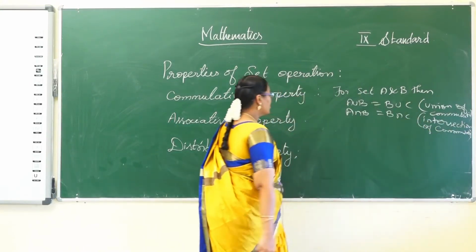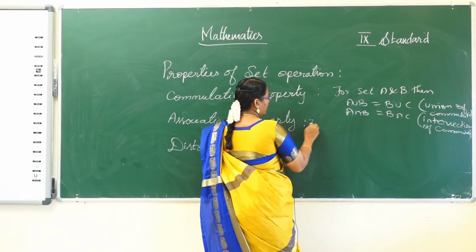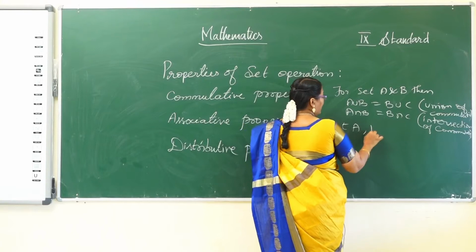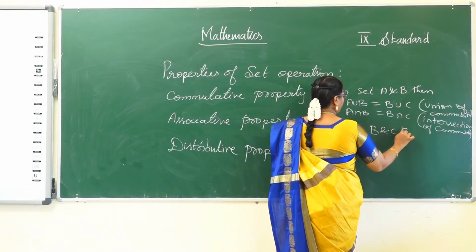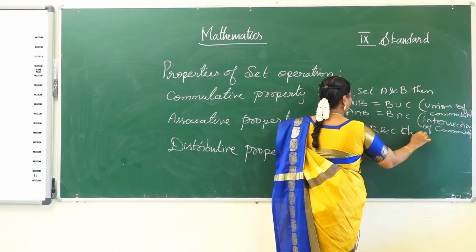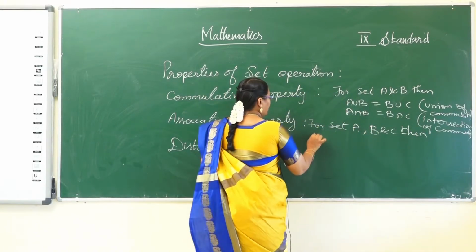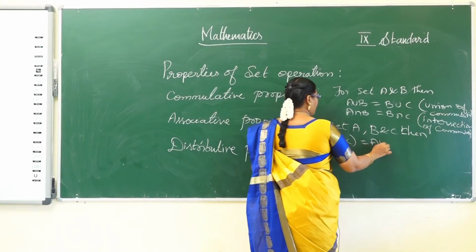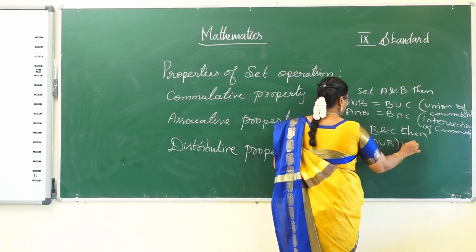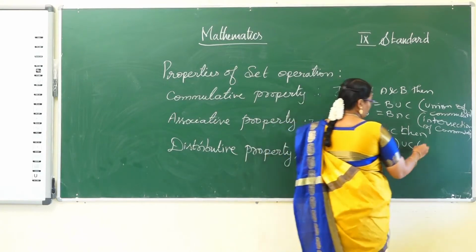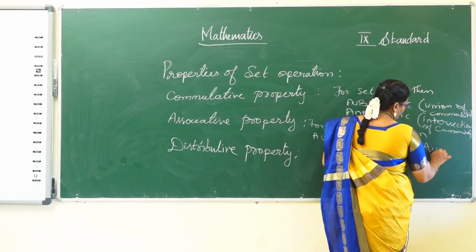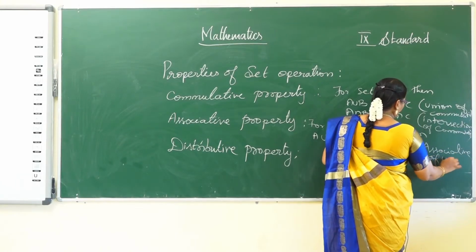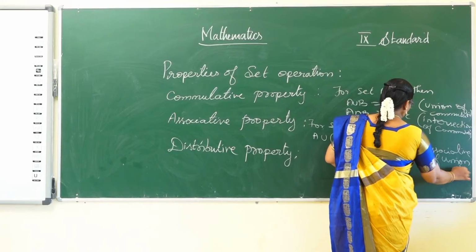Okay, next one, associative property. For sets A, B and C, then A union (B union C) is equal to (A union B) union C. So associative property of union of a set.